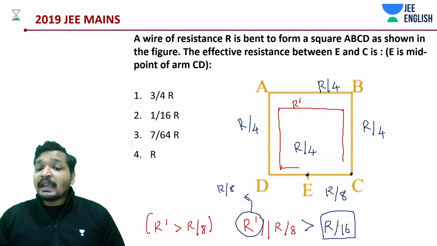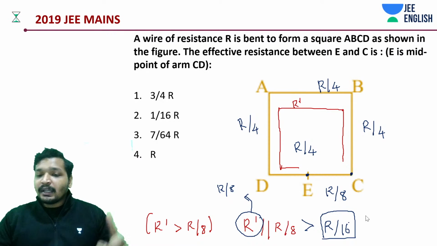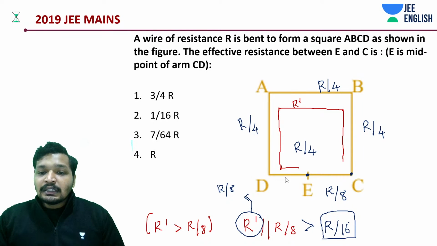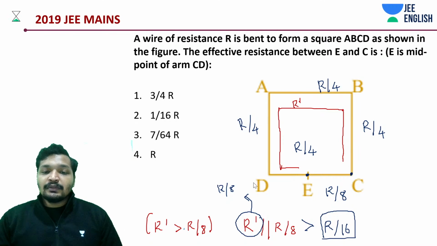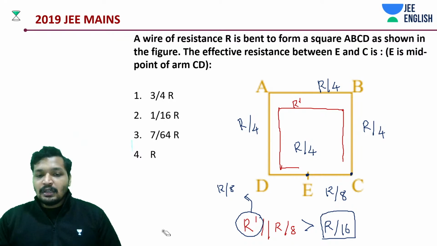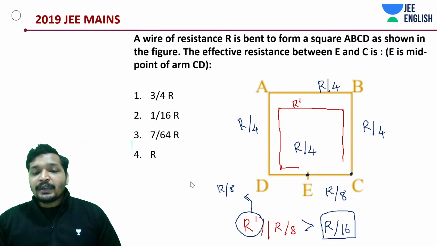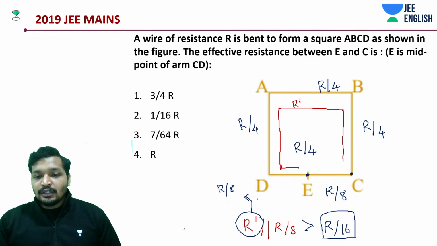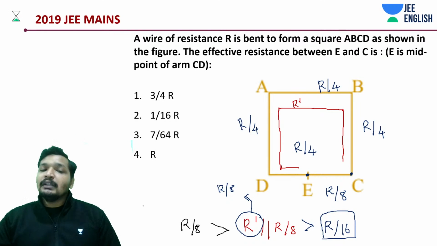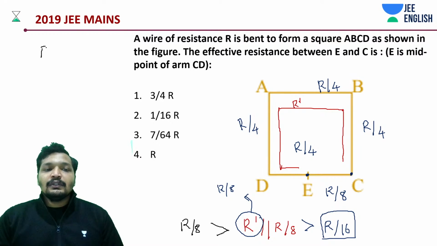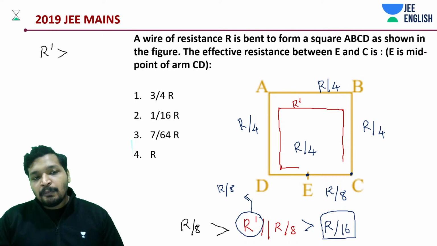And at the same time, you know another thing, this combination, let me put it out, I hope this thing is clear. At the same time, this combination should be less than R by 8, because R by 8 is a resistance in parallel. You have both this information. Any given network, you can calculate it.